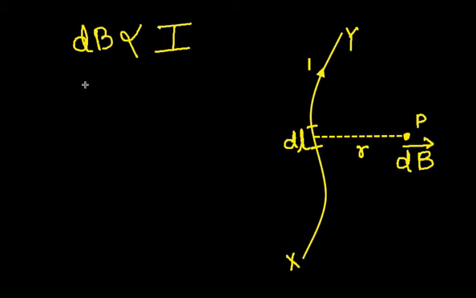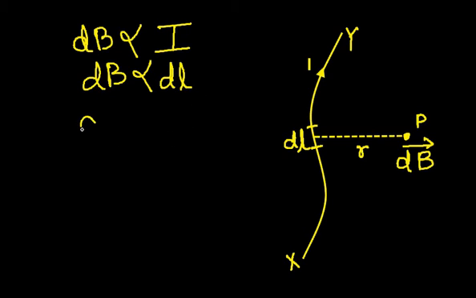Now can you guess what other things it can depend on? Yes, it will also depend on the length of the wire, that is the small length. Had we taken a greater length of the wire, the magnetic field would have depended on the greater length.